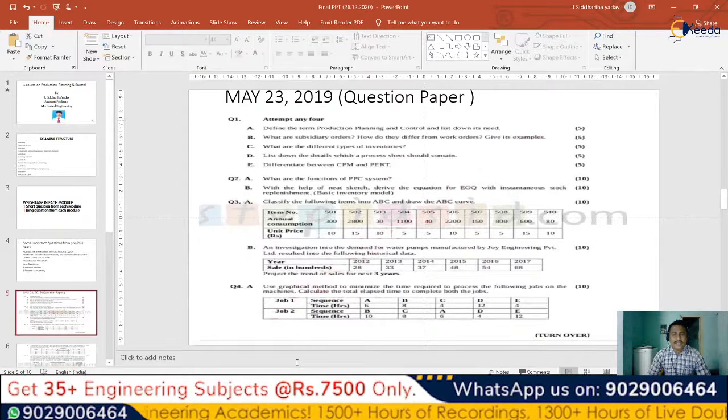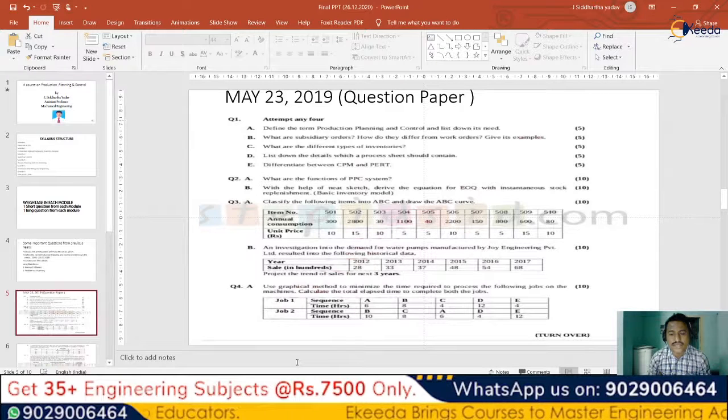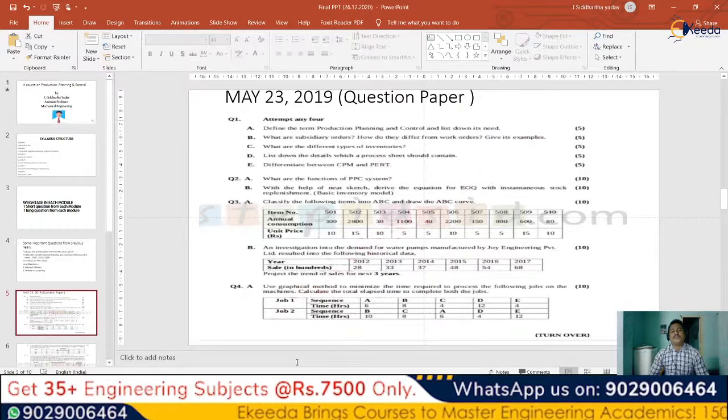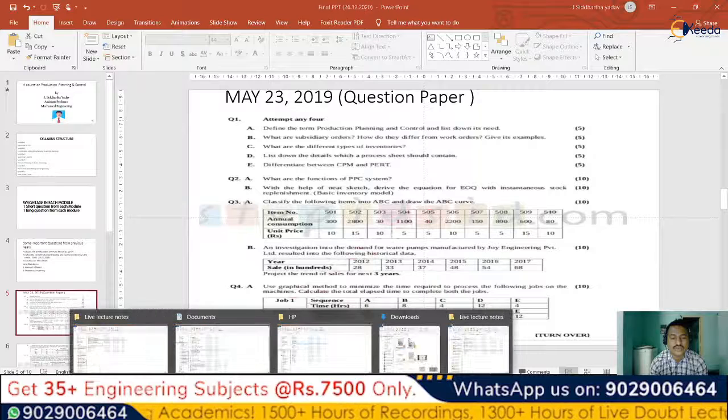Based upon that minimum time, we can find out the number of hours a machine is left idle, and that is generally called the elapsed time. Based upon that elapsed time, we can find out how long a machine remains idle and the total time taken by each machine to complete the entire task, which we have already discussed in previous videos. Anyways, for your understanding, I'll just show it once again to you.